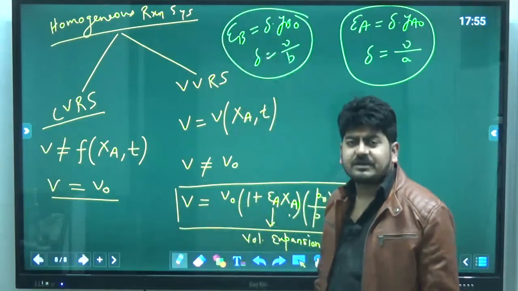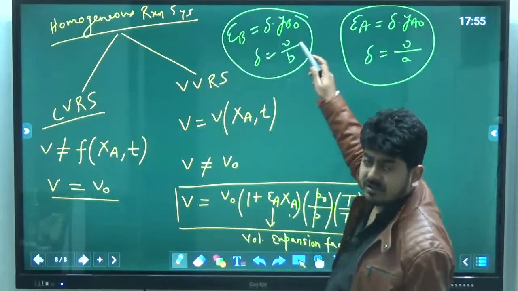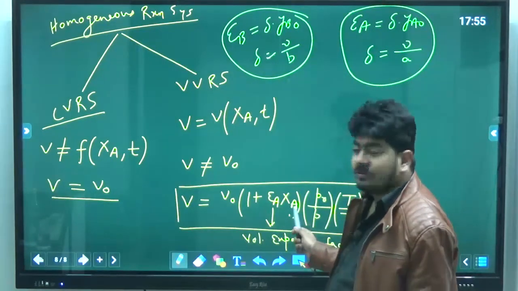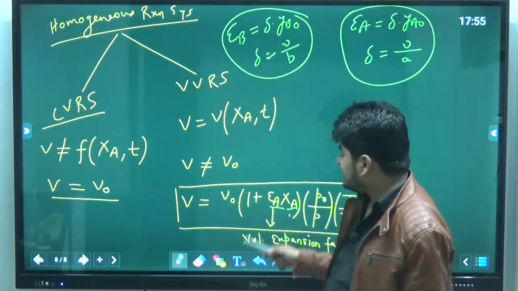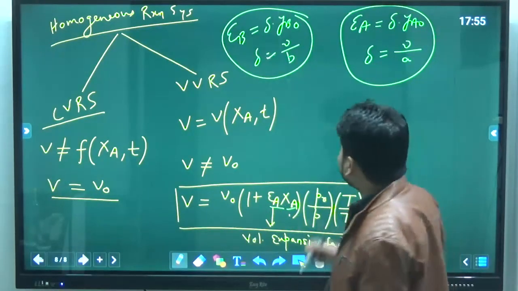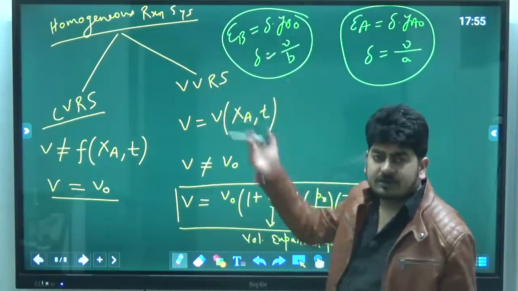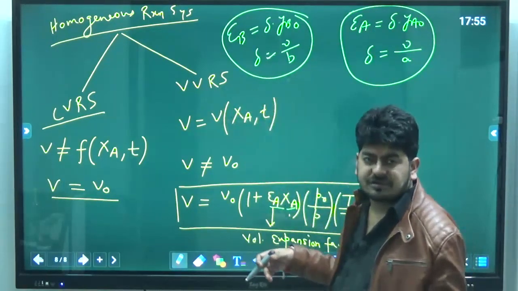Okay, so it should be clear to you. And remember one more thing, as XA is defined only for reactants, the volume expansion factor is also defined only for reactants, not for the products. Okay. So for any chemical reaction, the overall stoichiometric coefficient can be negative, positive, or zero.